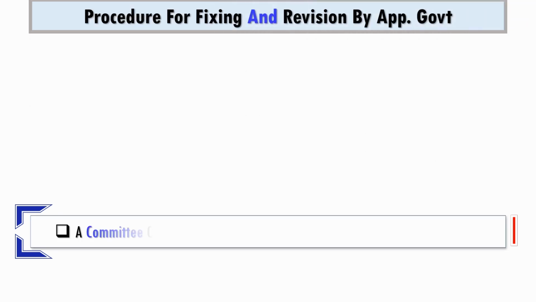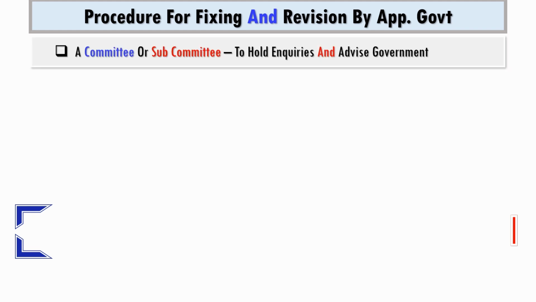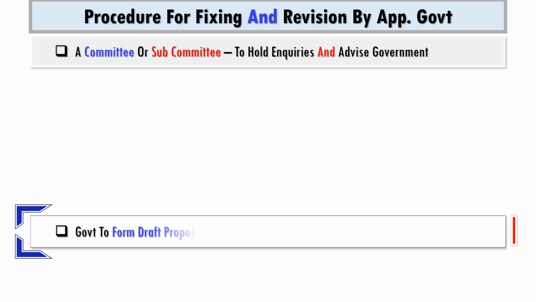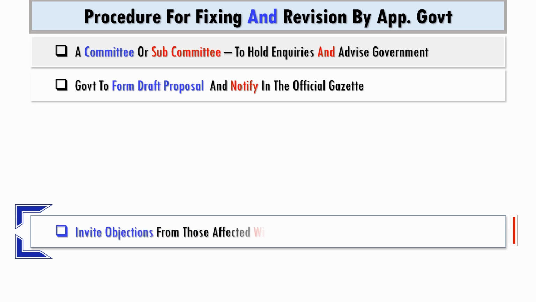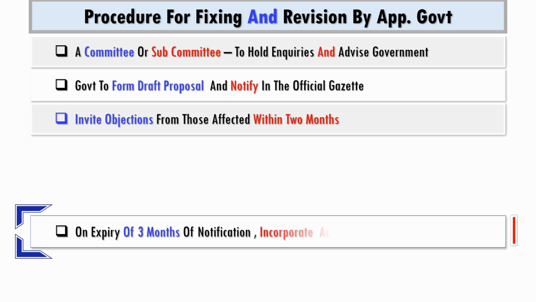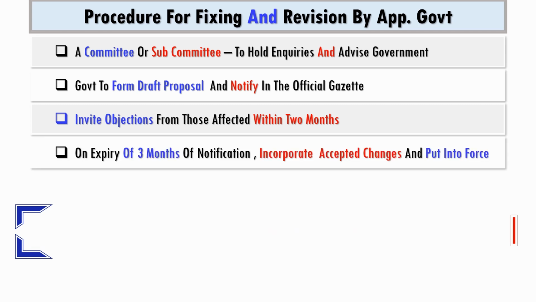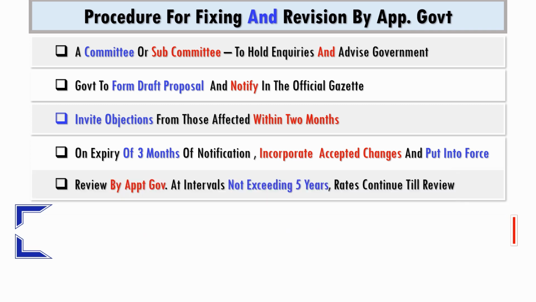A committee or subcommittee formed by the appropriate government holds inquiries and advises the government, based on which government forms a draft proposal and notifies in the official gazette. It invites objections from those who are affected within next 2 months. After 3 months from the date of notification, the government incorporates accepted changes and puts the minimum wage into force. The appropriate government is required to review the minimum wages at intervals not exceeding 5 years.